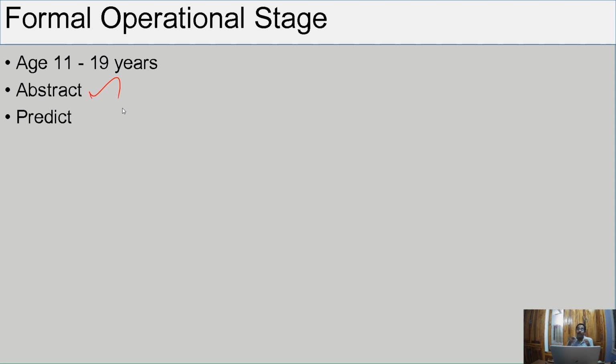All those abstract things they can understand. They can predict what will happen when A is added to B. So they can predict this thing. Hypothesis formation: suppose I ask you whether it will rain now. You will go out and see the sky, whether the clouds are there, whether the temperature is reduced. Those things you will see, and then you will form a hypothesis that rain may come.